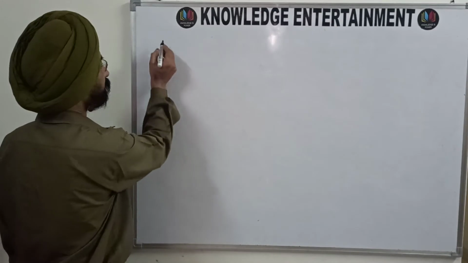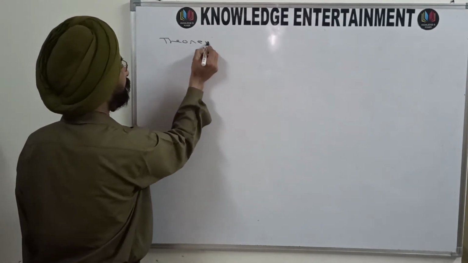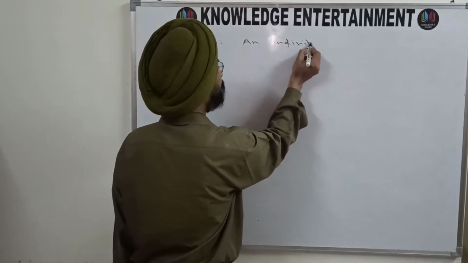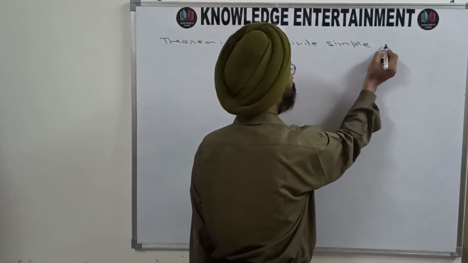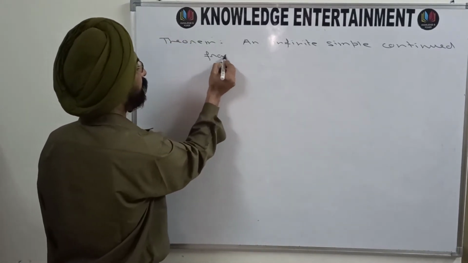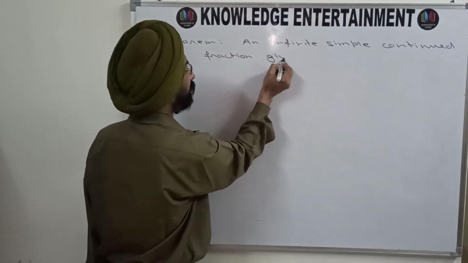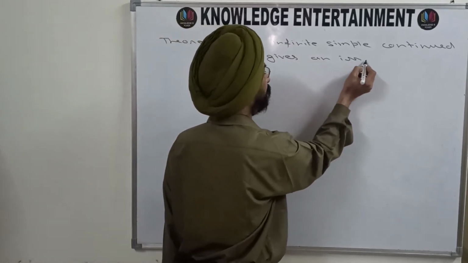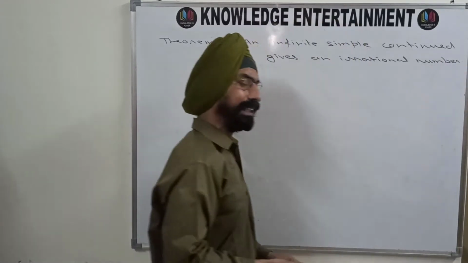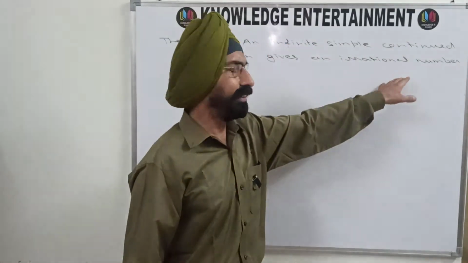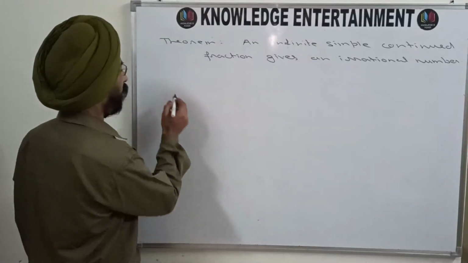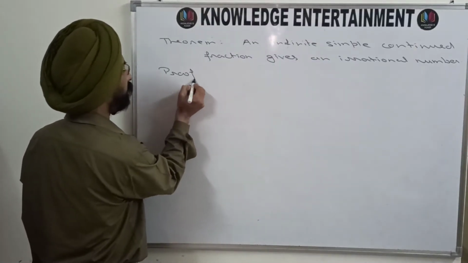The first one is theorem: an infinite simple continued fraction gives an irrational number. Earlier we have seen that if it is finite, then it gives a rational number. Now it is infinite and it will give irrational number. Let us see how. So we are moving on to the proof.